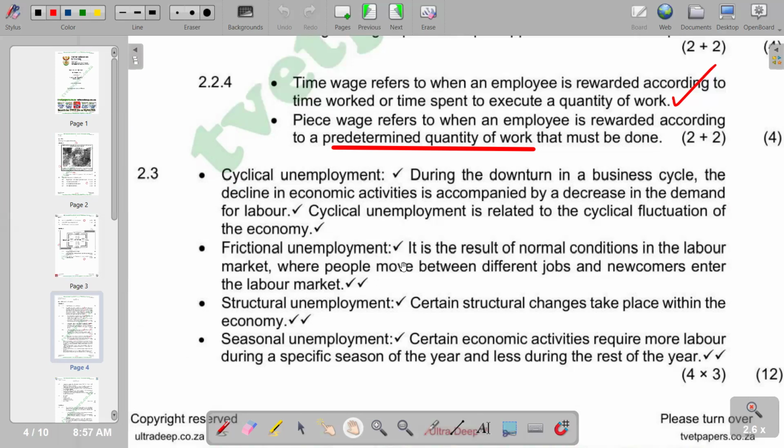So the time that a worker leaves one job and looks for another job, the time in between, is part of frictional unemployment. Then we go to structural unemployment, where structural changes take place within the economy. Structural unemployment results from industrial reorganization, typically due to technological change. So we are saying technological changes are part of the main cause of structural changes.